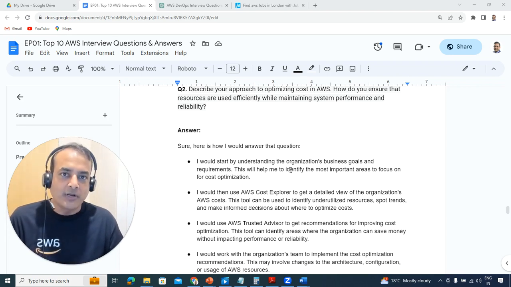So first and most important, you would want to start by saying, I'm going to understand what the organizational goals are, what the requirements are, and what the important areas are where the focus of cost optimization might be.